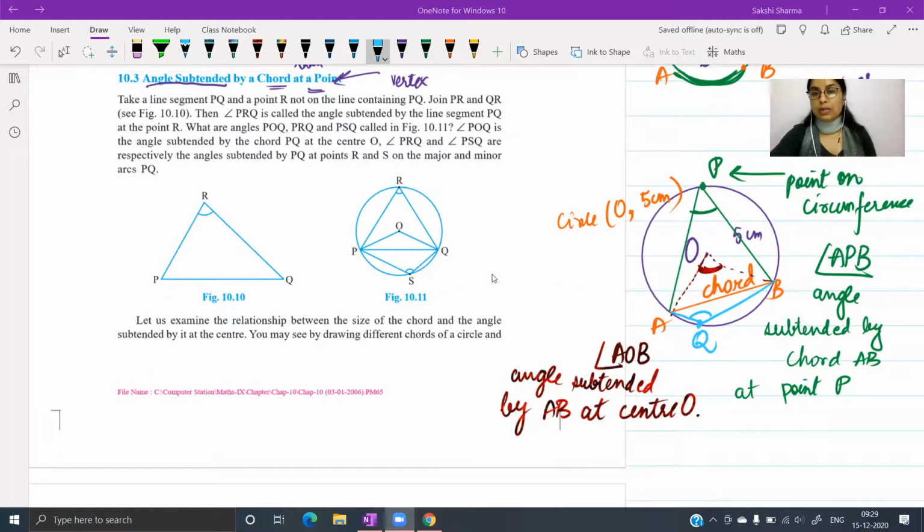There are so many questions and so many results based on this concept, angle subtended by a chord at a point. We can also say this in terms of an arc. You could also write down the angle which is formed by an arc or subtended by an arc at a point, exactly in the same way, because an arc also has end points. So when you have to find out what is the angle subtended by the arc at any point, connect the end points of that arc with the said point.